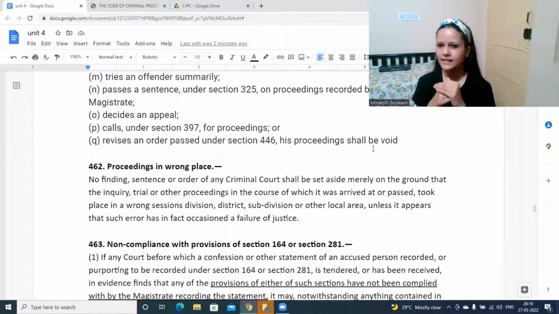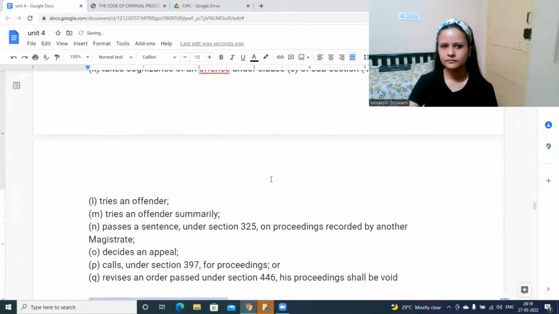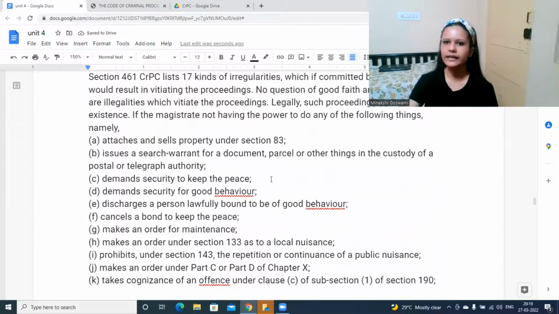But in some other cases, it would affect the proceeding. It would be considered void. This part you can remember. It will not be binding. It will not be valid. So this 460 is curable, 461 is non-curable. Yes, non-curable.